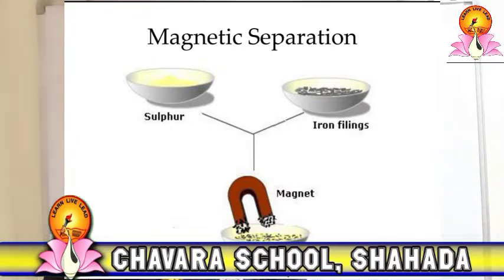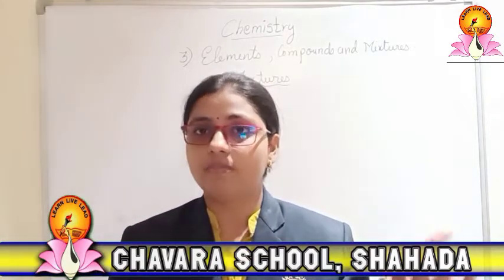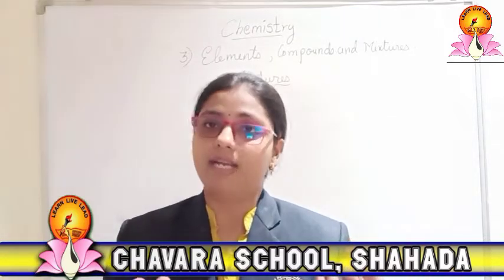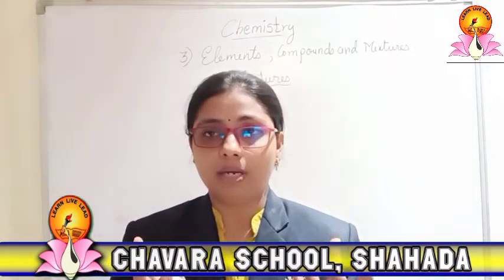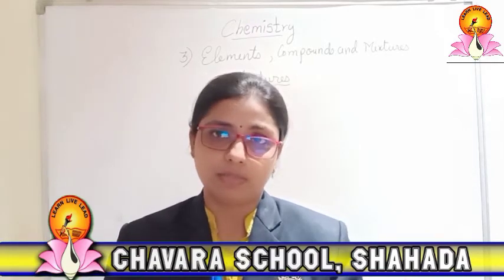We just use a horseshoe magnet and bring it near the mixture, and you will notice that the iron filings stick to the horseshoe magnet. From the horseshoe magnet, we can remove the iron filings into a beaker or an evaporating dish, and what remains in the bowl is the sulfur powder. In this way we can separate the solid mixture.